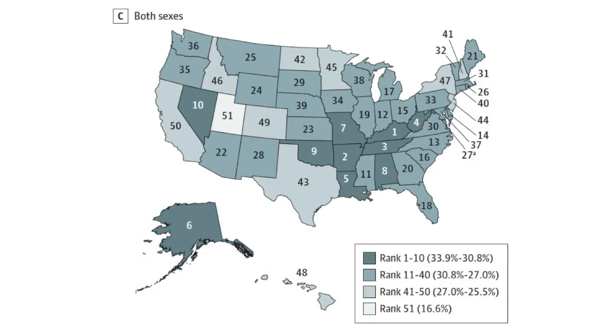Appearing in JAMA Internal Medicine, researchers used for the first time state-level data to figure out the PAF for a variety of cancers based on smoking. What they found is not surprising. Depending on the state, fully 15 to 34% of these cancers were attributable to smoking. Kentucky was the top of the list here, with Utah at the bottom. The trend basically mirrors smoking prevalence in the states.